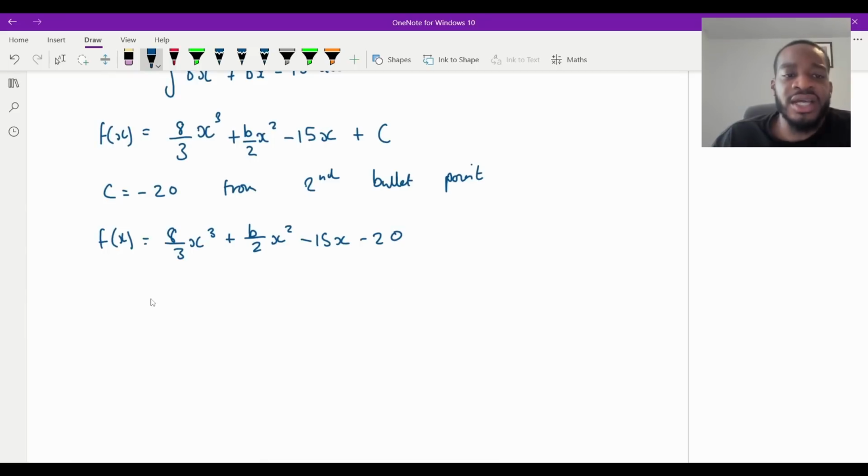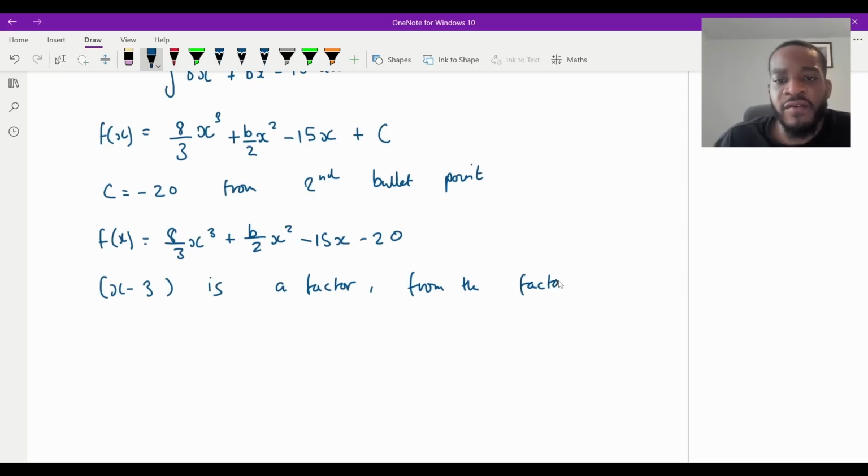So I'm just going to say x minus 3 is a factor, so from the factor theorem, then that would mean that f of 3 would equal 0. So we're going to plug in 3 into our function, make it equal to 0, and that will give us what b is.